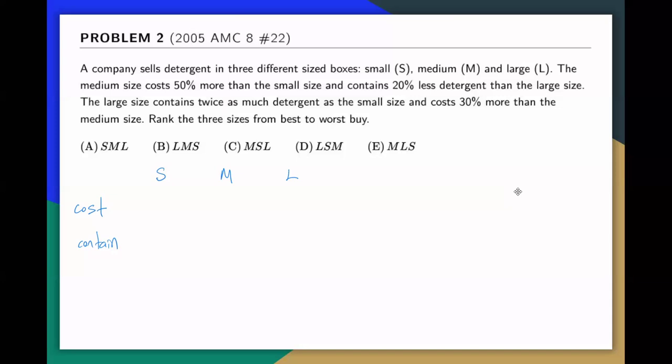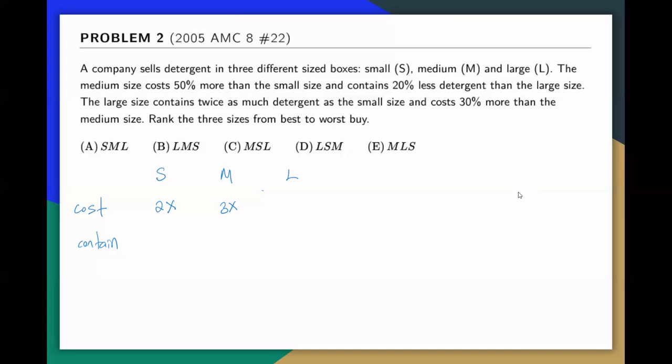The medium size costs 50% more than the small size. So if the small one costs something, then 50% more should be the medium size cost. Let's say this is 2x, that's the cost. 50% will be 1x, which gives us 3x for the medium size cost. But it says it contains 20% less detergent. So that's the amount, right?